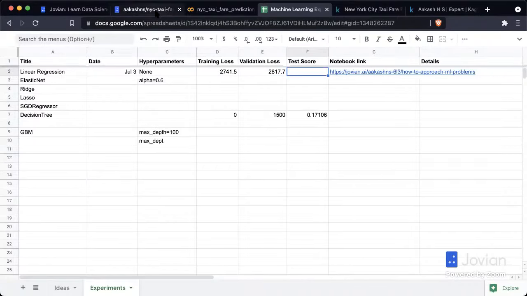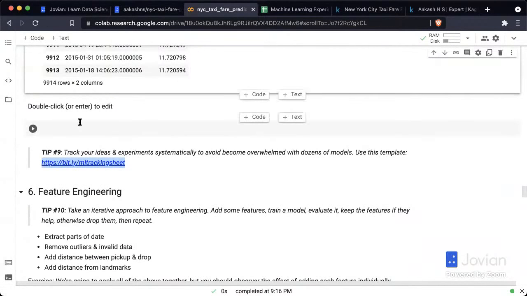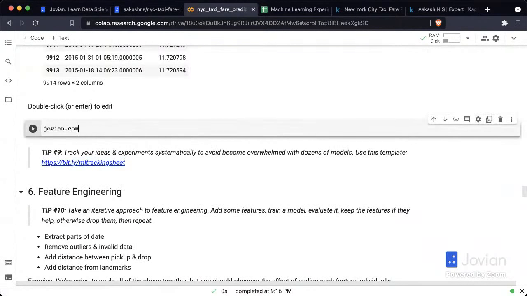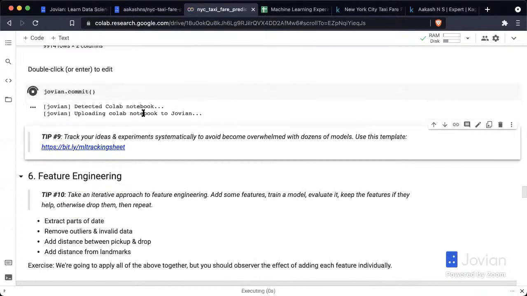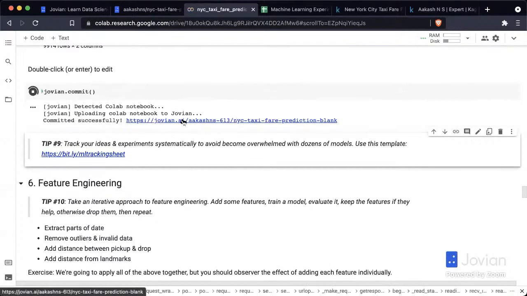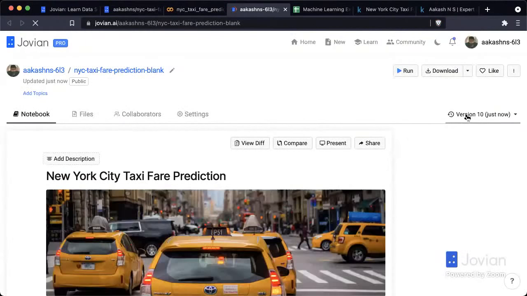So every time you save a notebook, every time you save using jovian.commit, let's say I go here and I say jovian.commit, this is going to give me a link. So you can note down here that there's version 10 here.